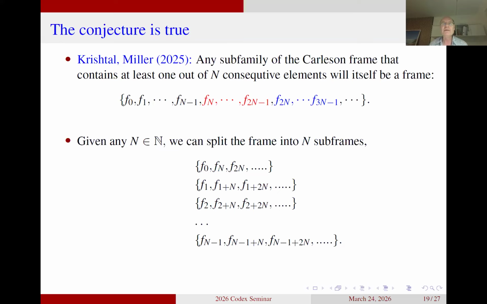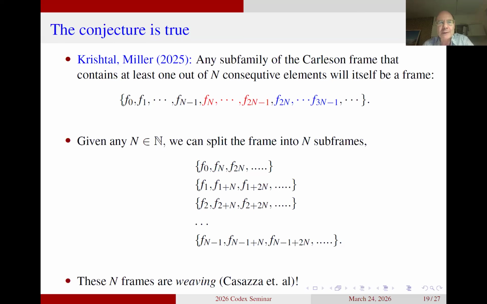So that means what we are seeing here is that the Carlson frame can, for each value of n, be split into n subframes, and these n subframes are weaving frames. It's a very particular property for a frame. And it might make you ask, is it the only frame that has this property? And that is the question that I'll discuss in the last part of the lecture. And I have to say already now, at the moment we don't have any other examples, so we have a question that I phrased for you about existence of frames that could have a similar property, but we have not been able to go through with it.